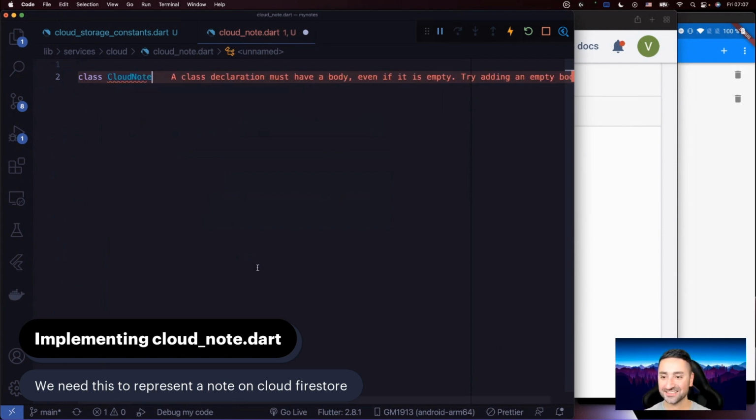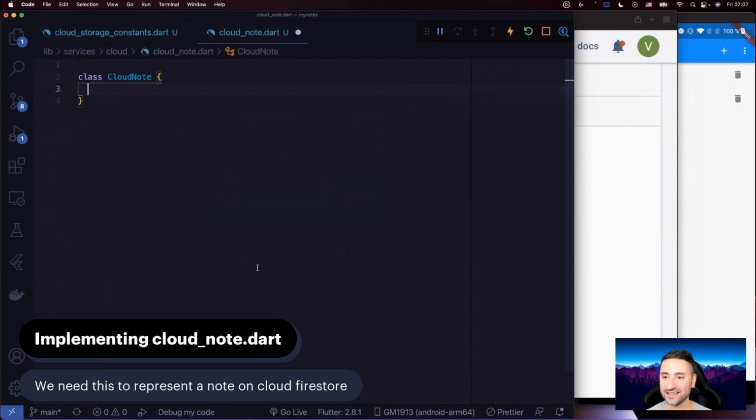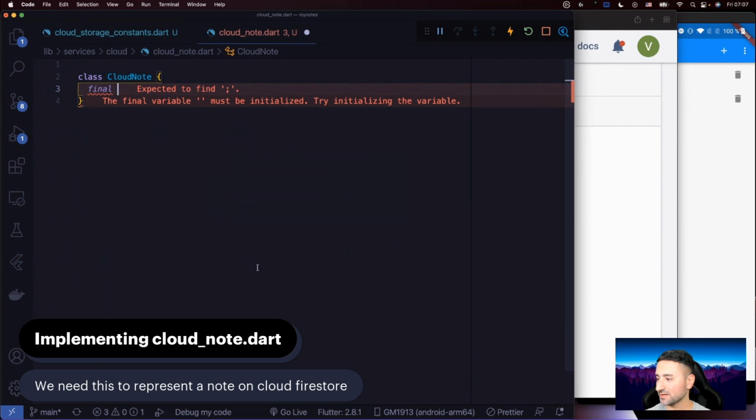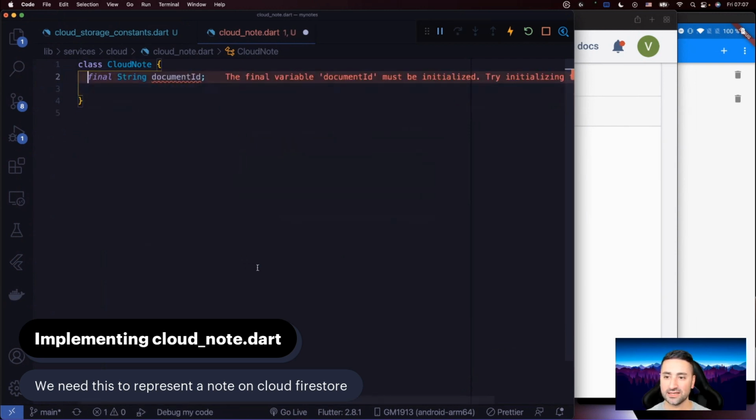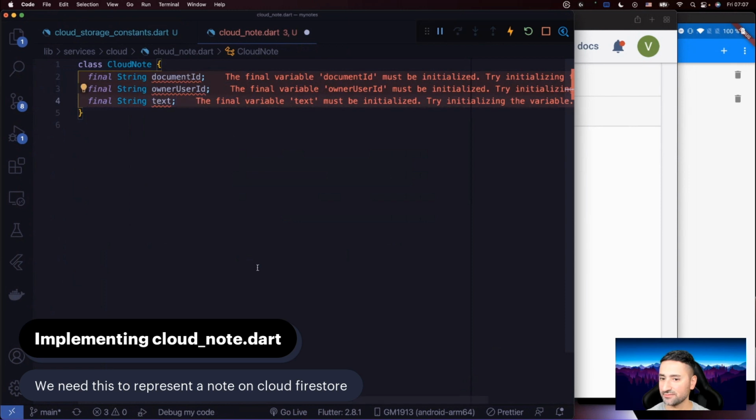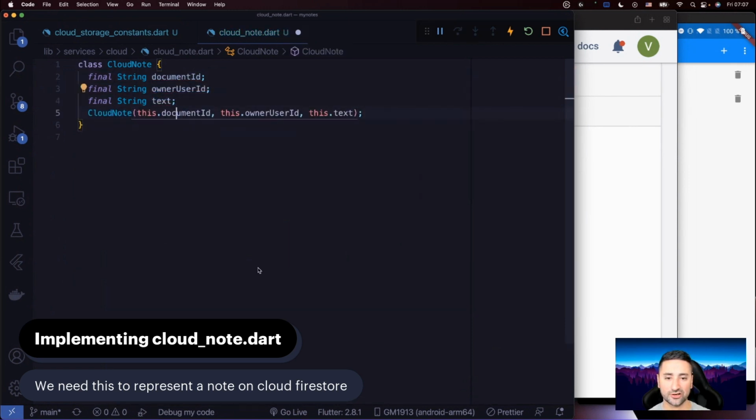So let's say cloud node. And inside our cloud node, let's define these 3 properties. So let's just say final string document ID. Okay. And I'm going to copy the string here as well and say owner user ID. And then we're going to say text. Okay. Help from Visual Studio Code to implement the constructor.